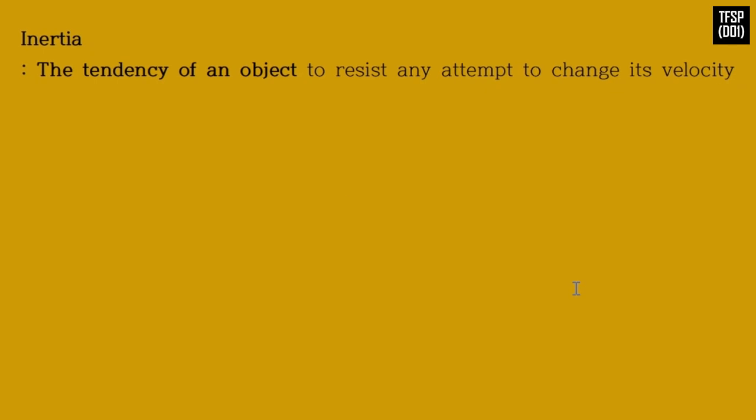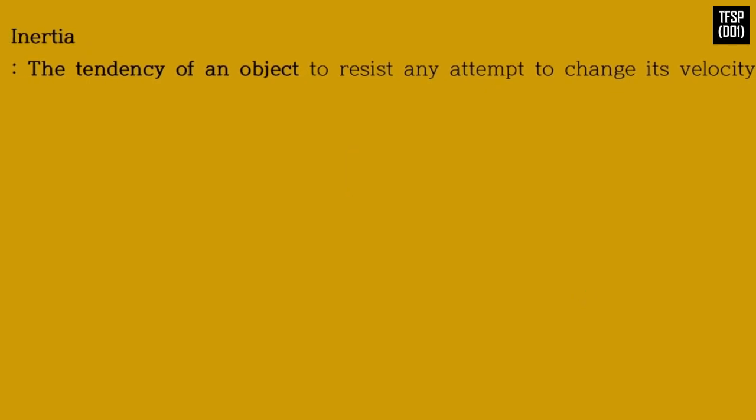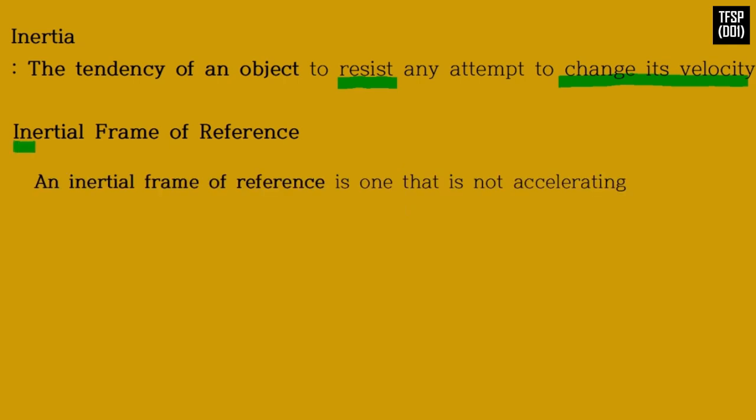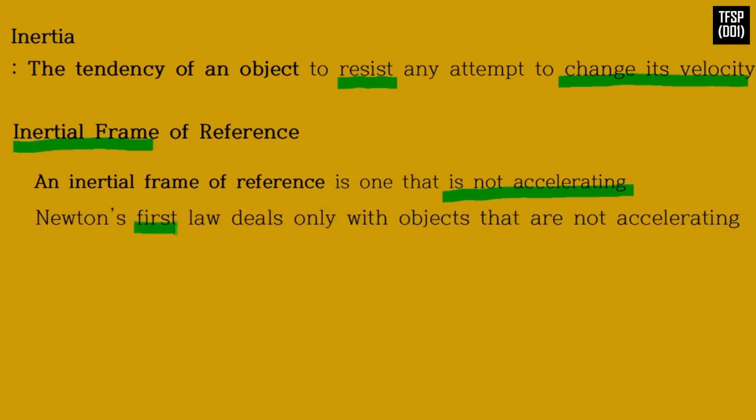Inertia: the tendency of an object to resist any attempt to change its velocity is called the inertia of the object. Inertial frame of reference. An inertial frame of reference is one that is not accelerating. Because Newton's first law deals only with objects that are not accelerating, it holds only in inertial frames.